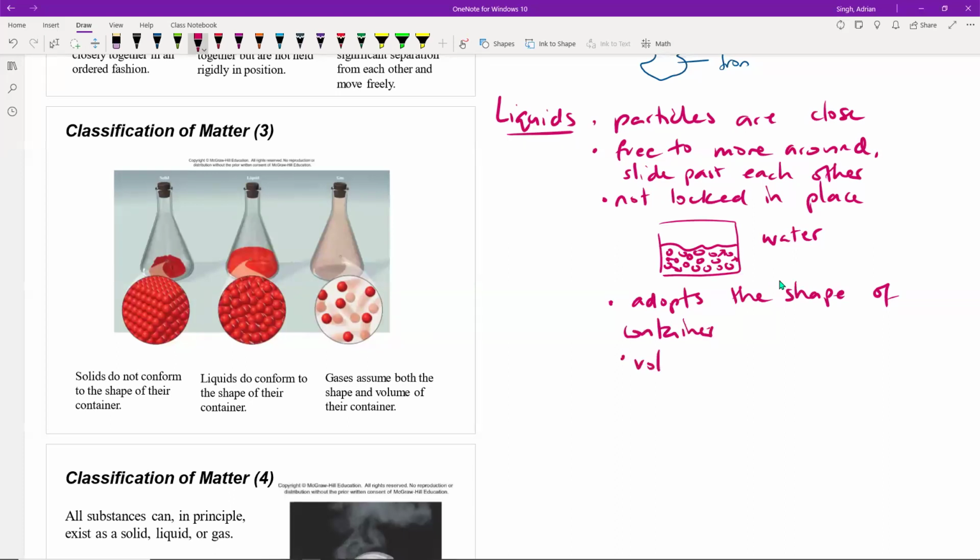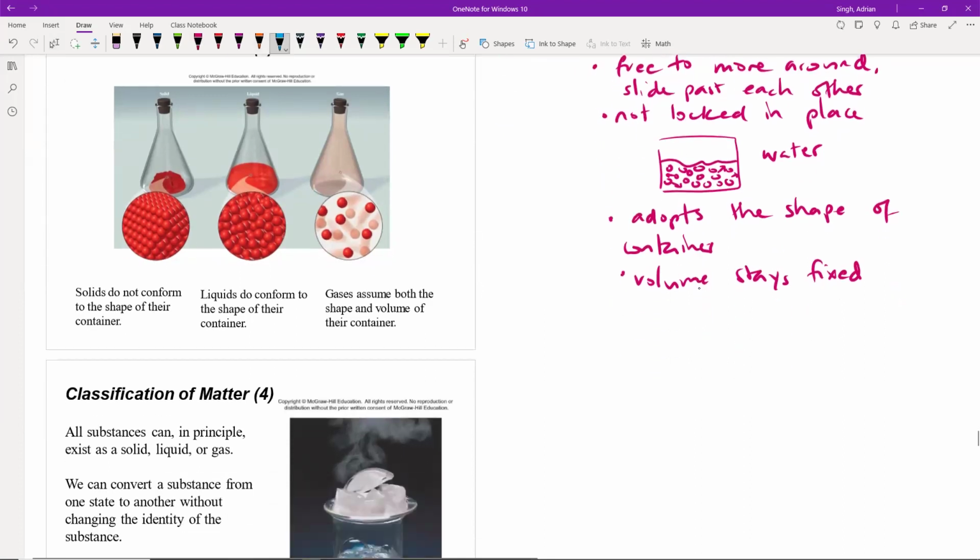But the volume of the liquid stays fixed. So if you take a bottle of water and you pour it into a big tub, imagine that there's no holes in the tub. The shape of the water goes from the shape of the bottle to the shape of the tub, but the volume stays the same as well. And the reason why the shape changes is because the particles are free to move around.